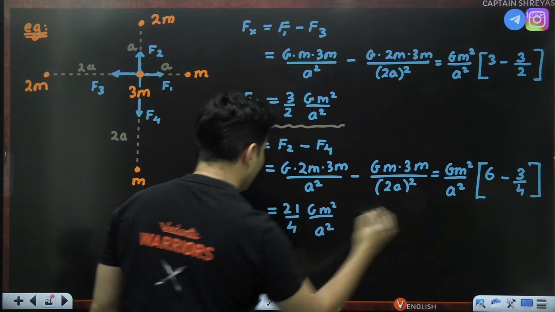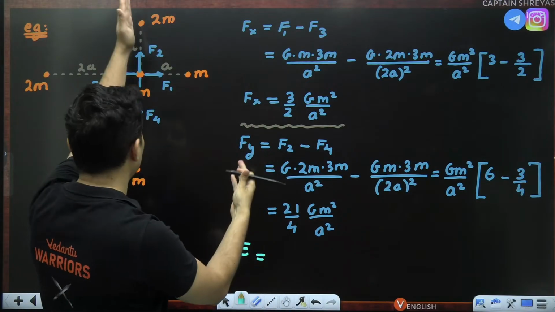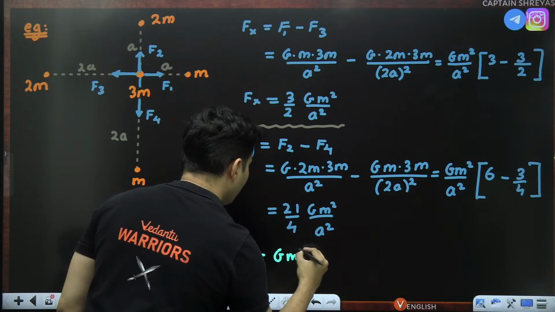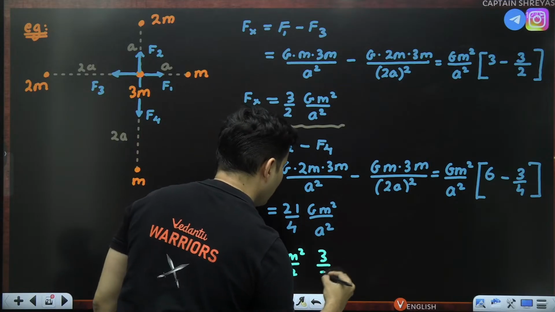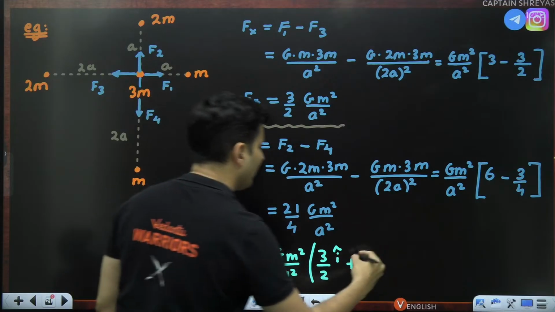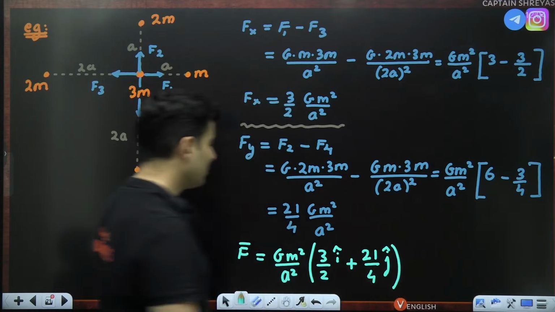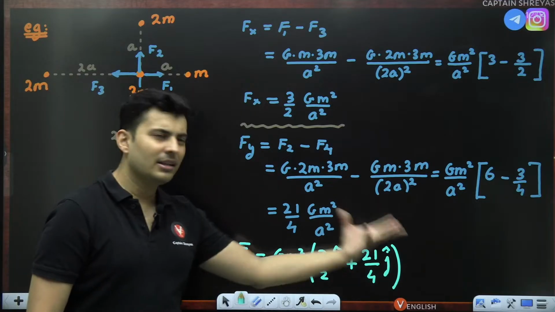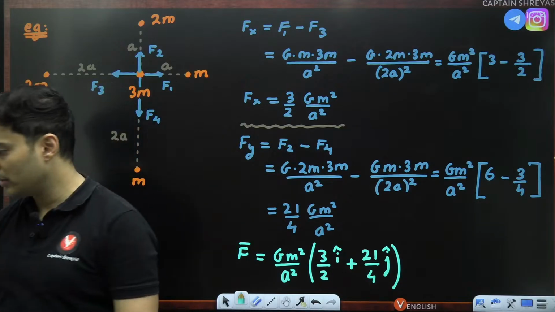If the net force was asked, since the answer is positive, that means whatever direction I have assumed positive is correct. So it will be G m square by a square. X component is 3 by 2, so 3 by 2 i cap. Y component has 21 by 4, so 21 by 4 j cap. That is the force which is acting in some weird direction. If the magnitude is asked, you will obviously take the mod value. That is very simple. But you understood how to solve this question, I hope.